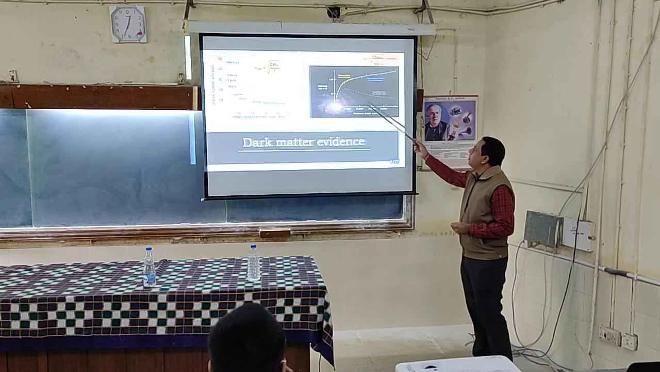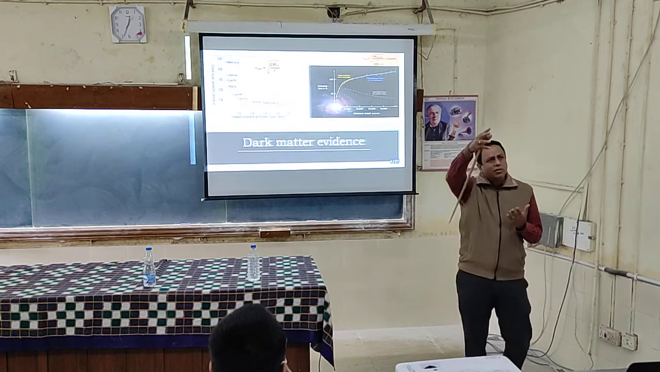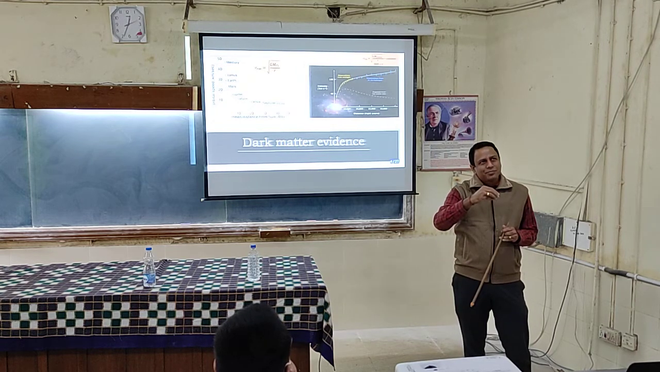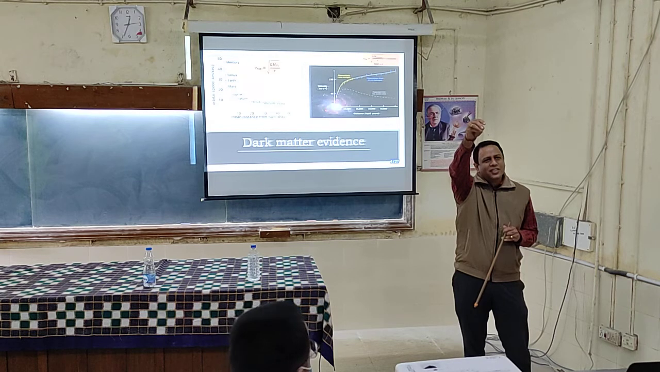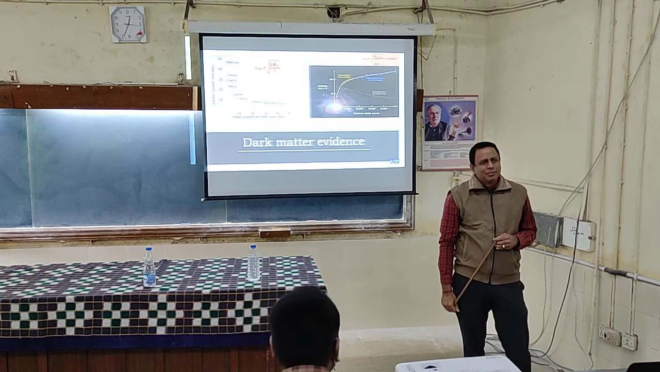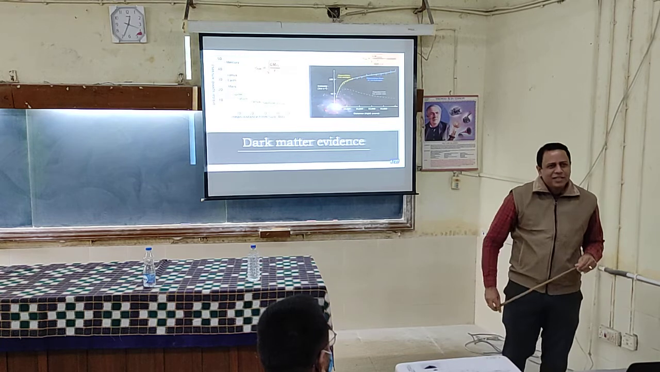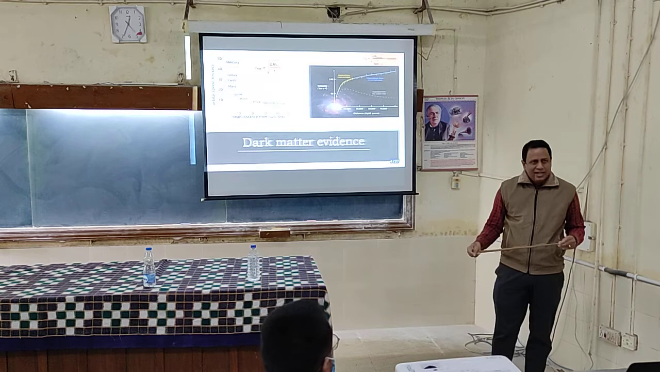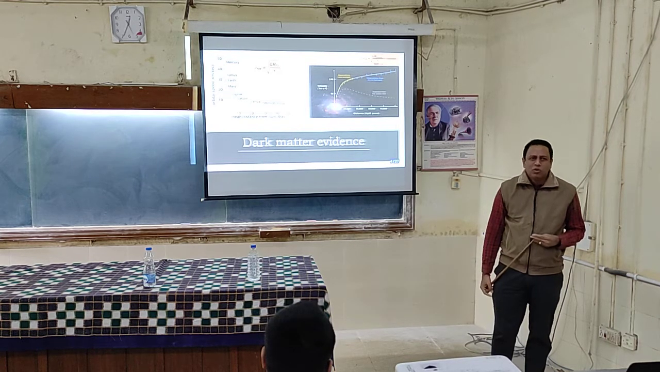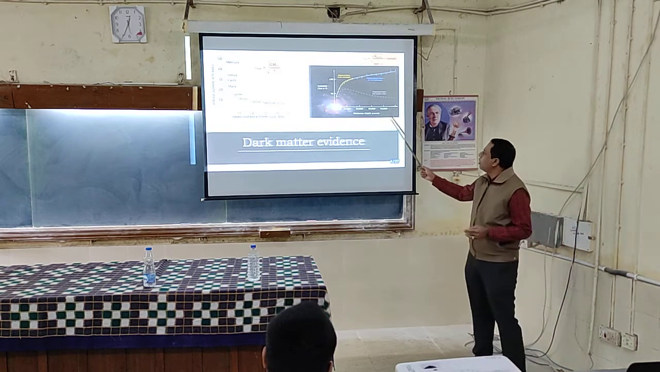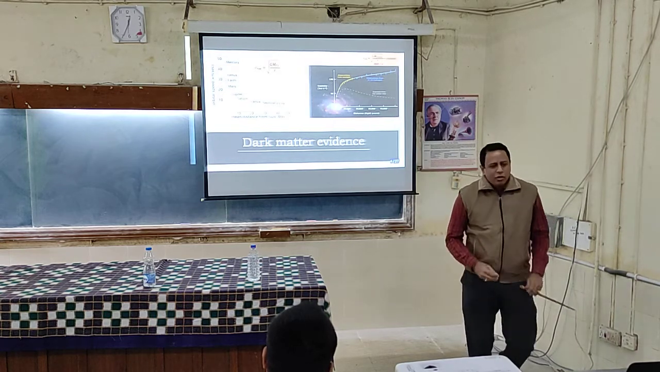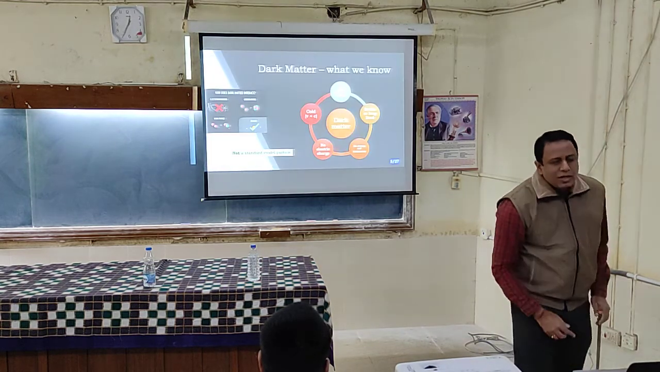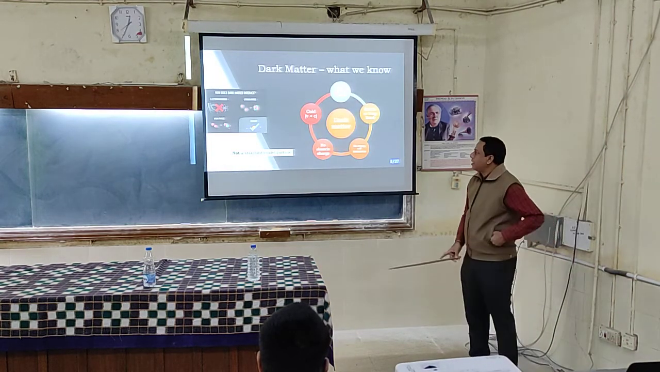Now, how do you measure, how do you know, for example, the distance of a star? One is the parallax method. So if you know the distance and time scales, you can get the velocities, right? Those observations have been done long back. So this is just one example of dark matter. So what do we know about it? I have summarized here.